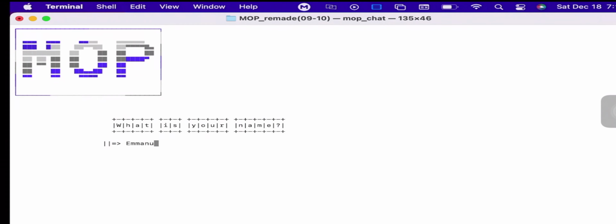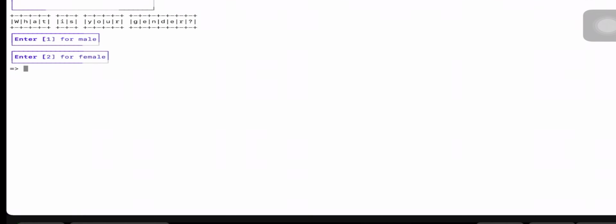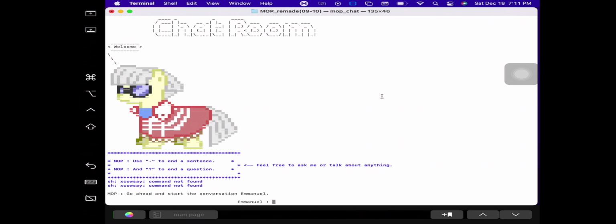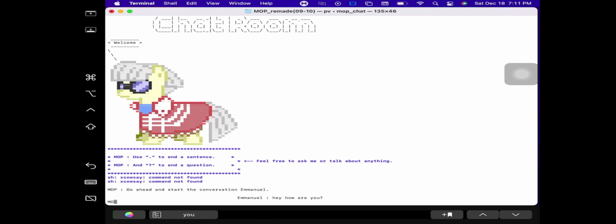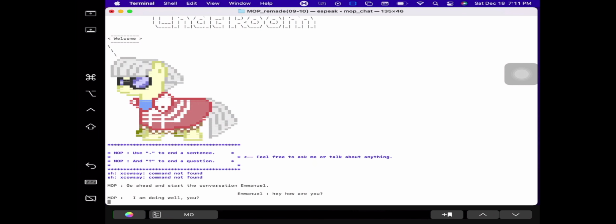So MOP is a chatbot that has the ability to remember the things it says or discusses with you. Let's get in there and see how it goes. On your first encounter with MOP, you put your name, and then you're brought to a place where you get to choose whether you're male or female. Once you get in, you go into this chat room where you get to ask any question you want. It says, go ahead and ask me any question with a period or question mark.